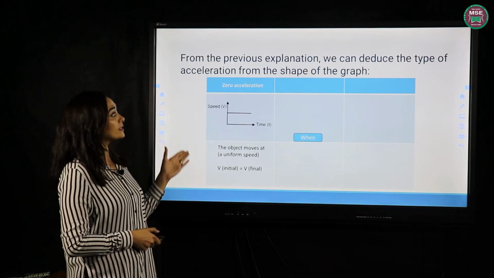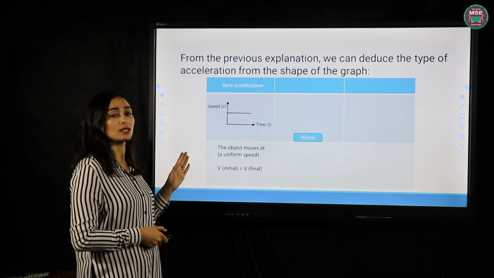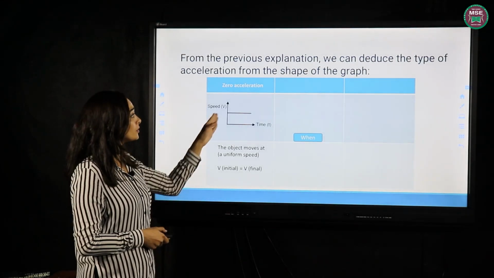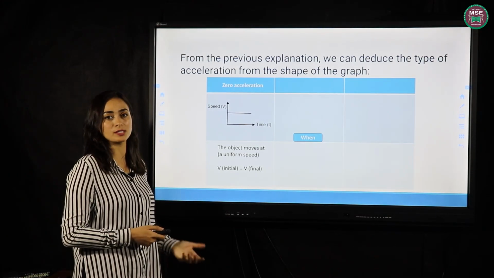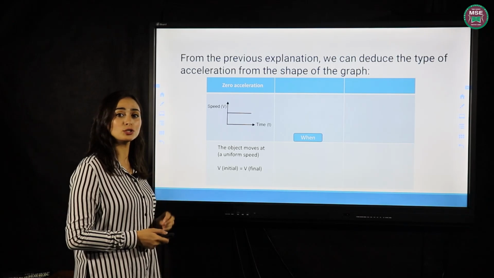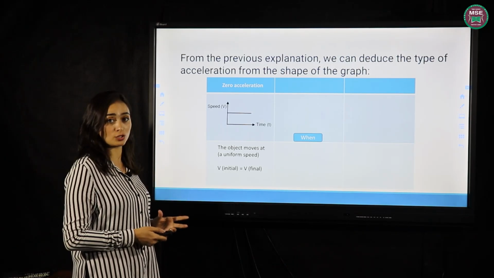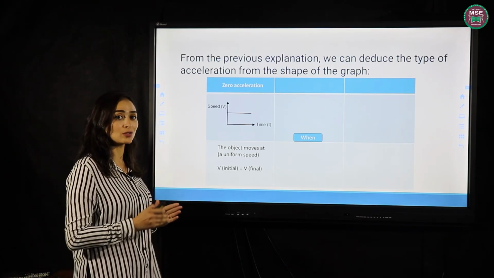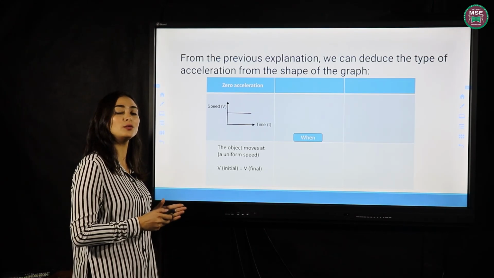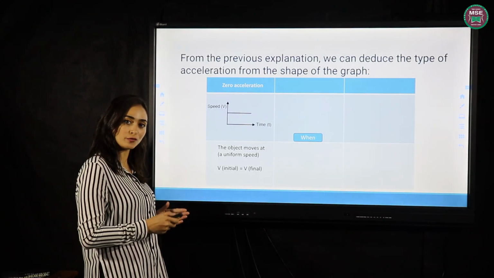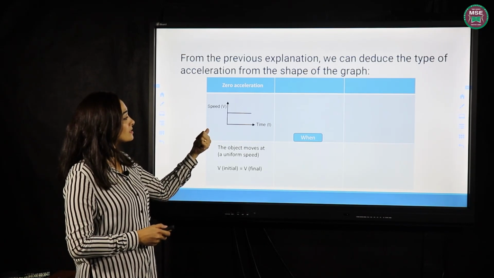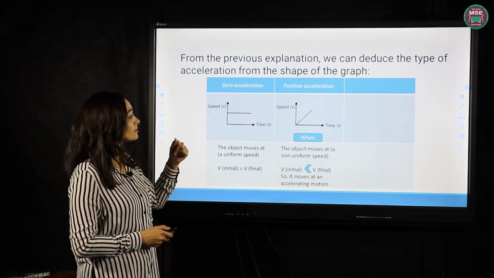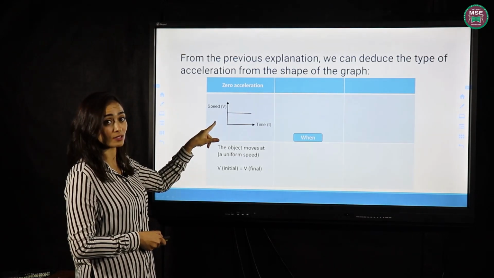Here, the graphs represent acceleration. When the body is zero acceleration, what's meant by zero acceleration? Acceleration means the speed changes. When the body is zero acceleration, it means the body moves with a uniform speed. It means the speed is constant and doesn't change.